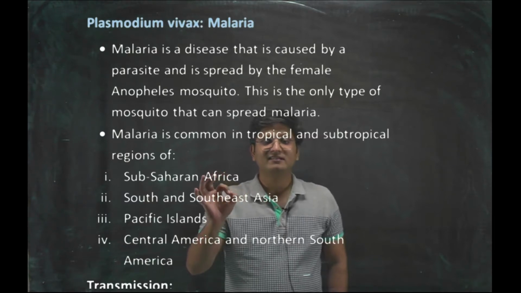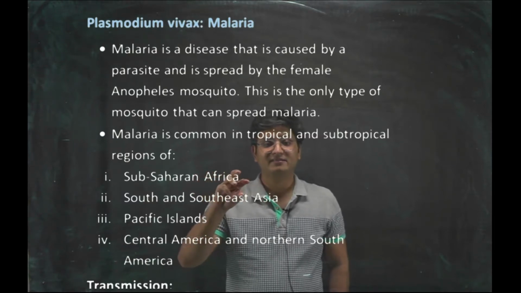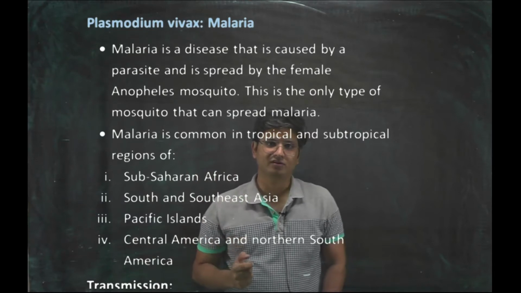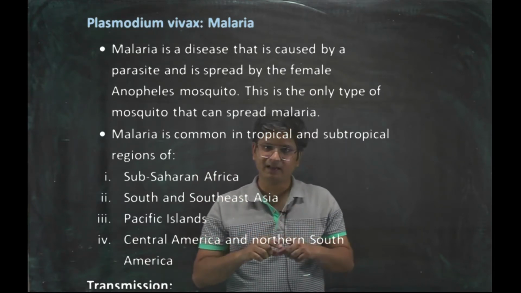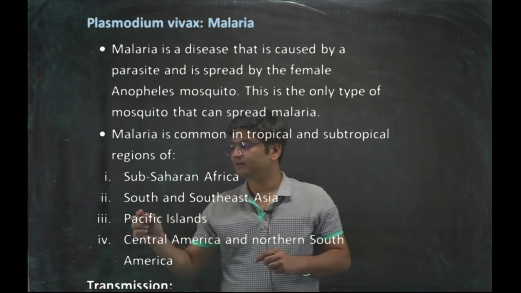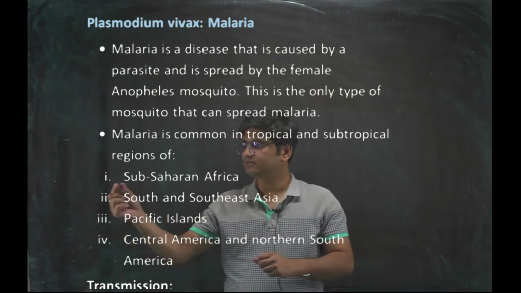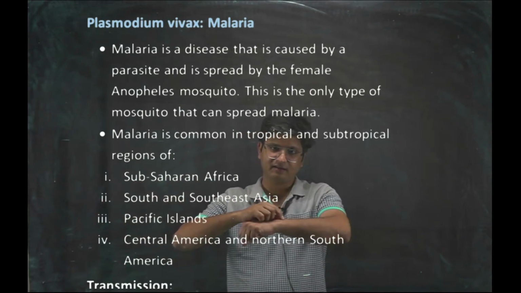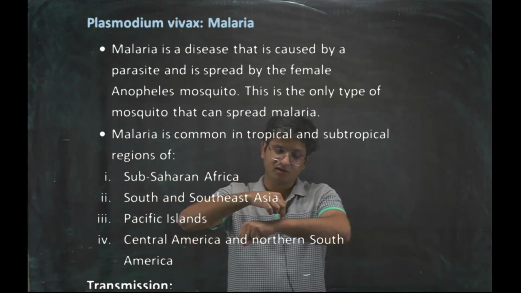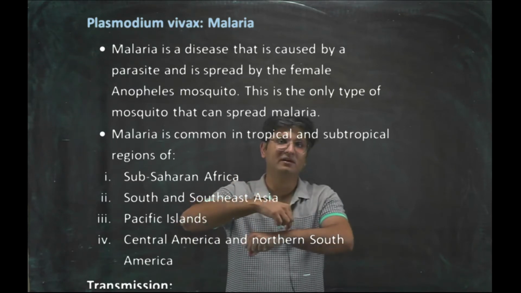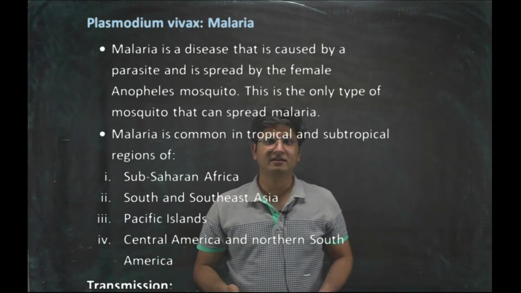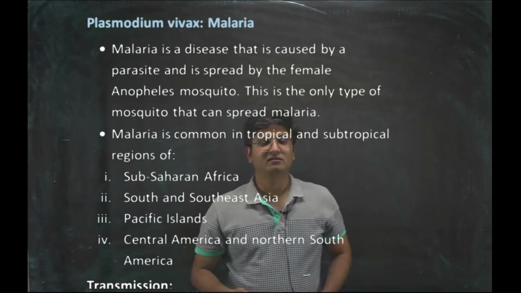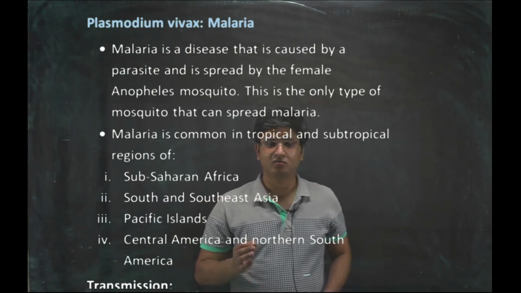Malaria is a disease caused by a parasite, and it spreads by the female Anopheles mosquito. So this plasmodium is inside the female Anopheles mosquito. Let's say a female Anopheles comes on my hand and bites, and the plasmodium through the mosquito enters into my bloodstream. So there is a chance that I can develop malaria. So it can spread through mosquitoes.